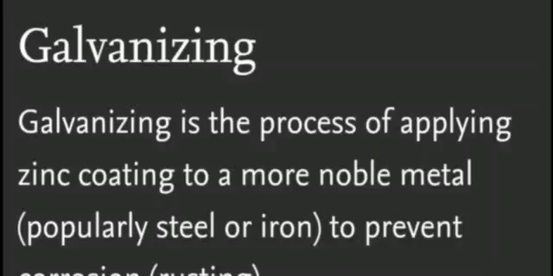This process of depositing a layer of zinc on iron is called galvanization. The iron pipes we use in our homes to carry water are galvanized to prevent rusting. Here, galvanizing is the process of applying a zinc coating to a more noble metal, popularly steel or iron, to prevent corrosion or rusting.